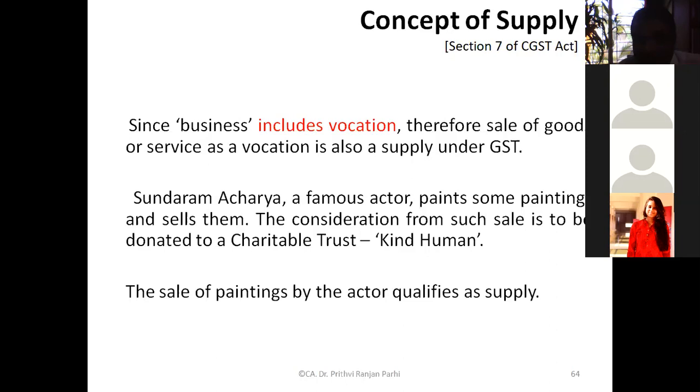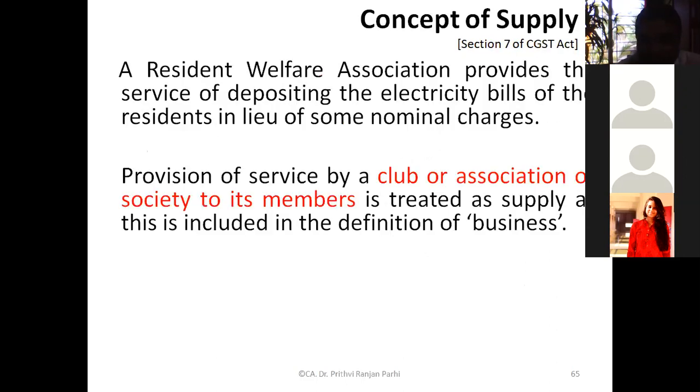Whether this kind of service provided to the members of a mutual association will be regarded as a supply or not? Yes, sir, it is a supply, because this type of activity comes under the definition of business. Exactly, that is the answer.